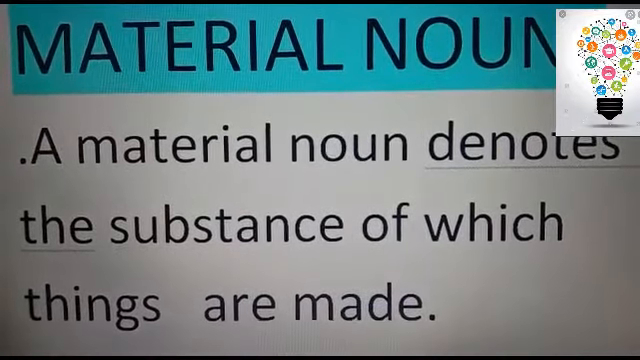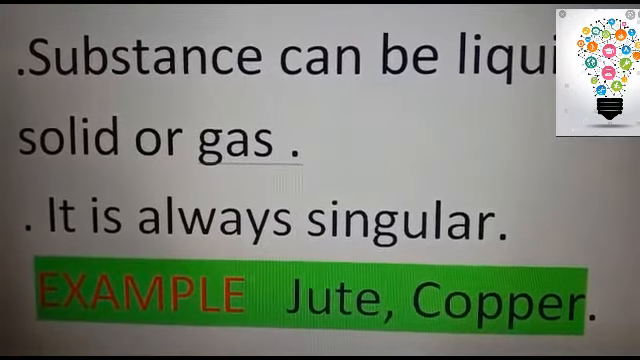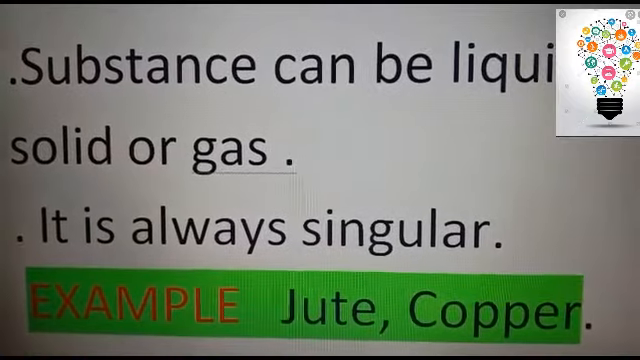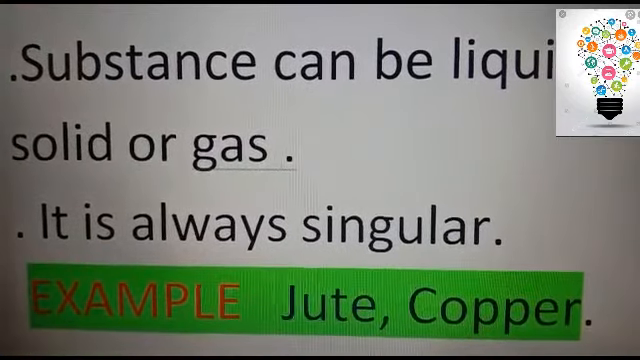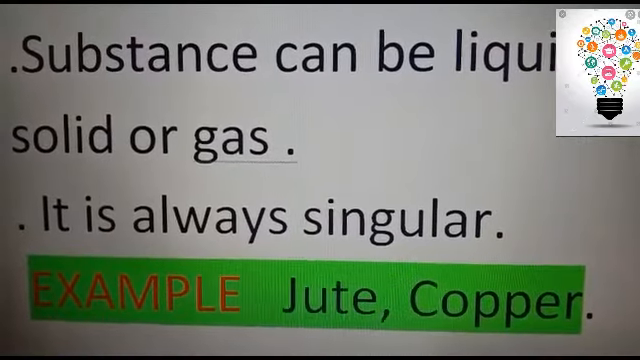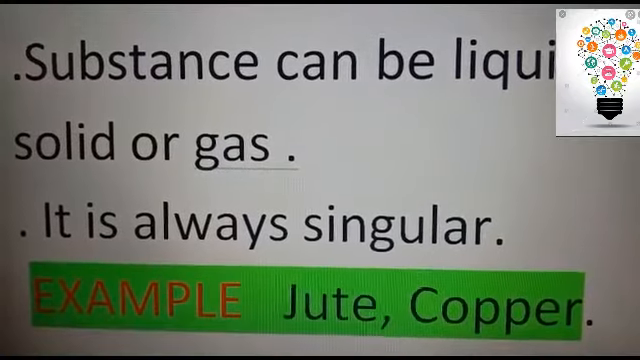It is always singular. For example, anything that is made out of something. For example, you say, Mom, I like your bag. What is it made up of? Then I will say, oh, it's a jute bag. Or I will say, this bag is made up of jute. So here, jute will be a noun. What kind of a noun would it be? Yes, it will be a material noun.